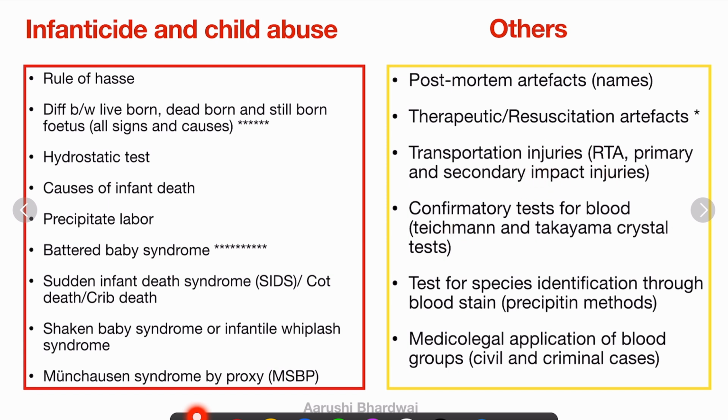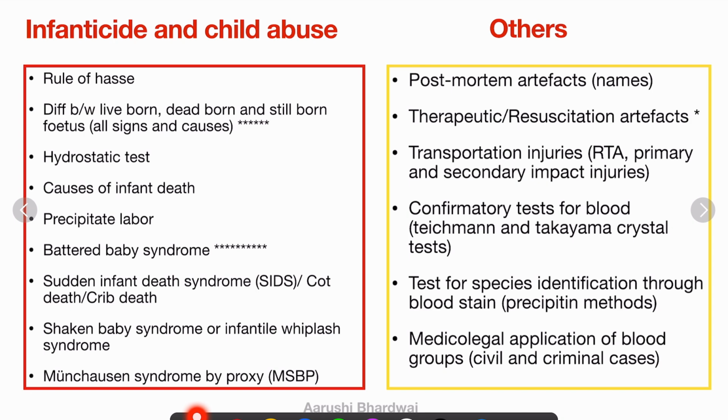Another is confirmatory tests for blood, that is the Teichmann and Takayama crystal tests, and these two tests are basically amongst the spotters also in FMT spotters. And this is important, and also the precipitin method, which is the species identification test. So both of these were asked in my viva also, what are the confirmatory tests and what are the tests which are used for species identification. And the medicolegal application of blood groups, that is civil and criminal cases, it's a must-read topic. So this is all for the general FMT or the forensic medicine part.